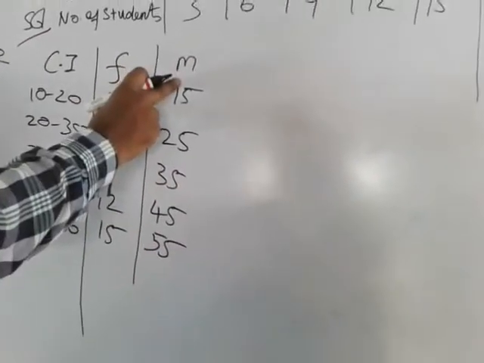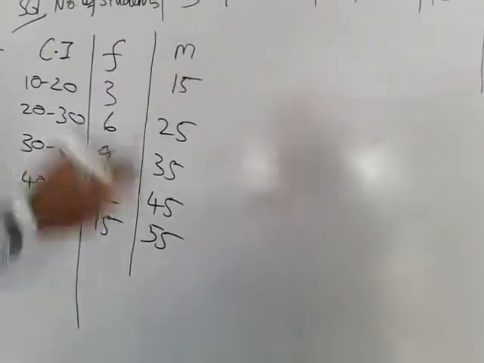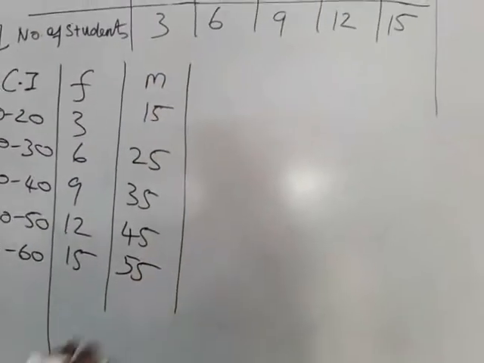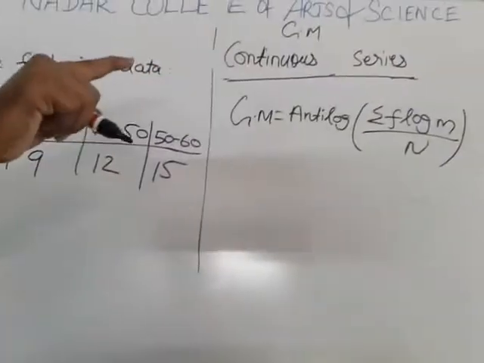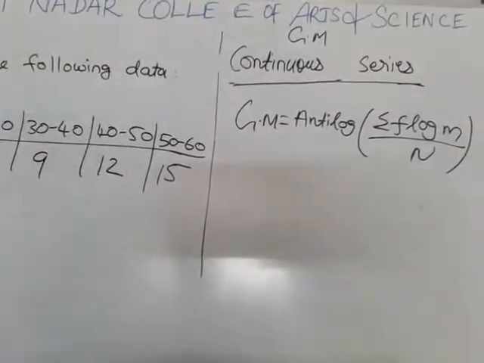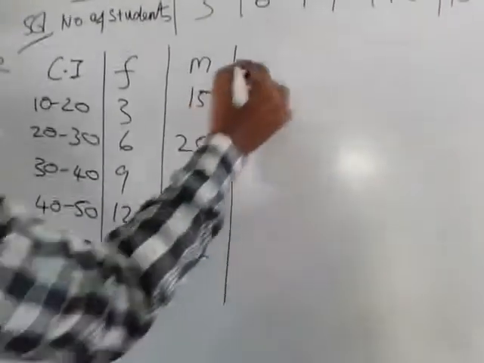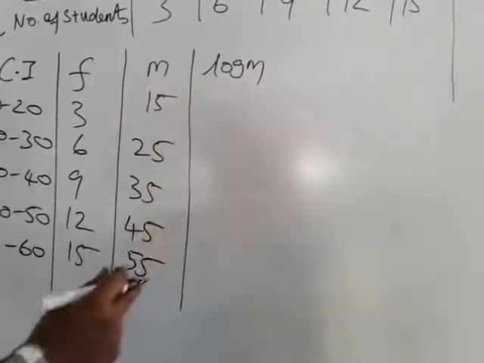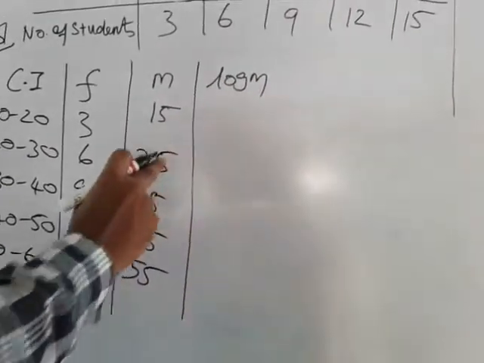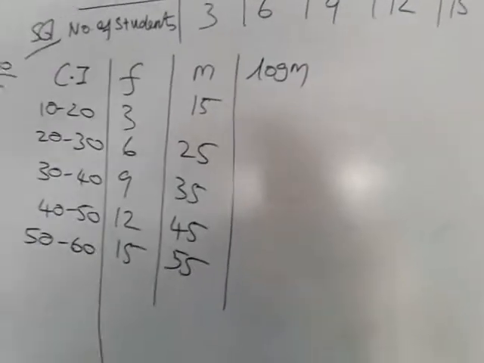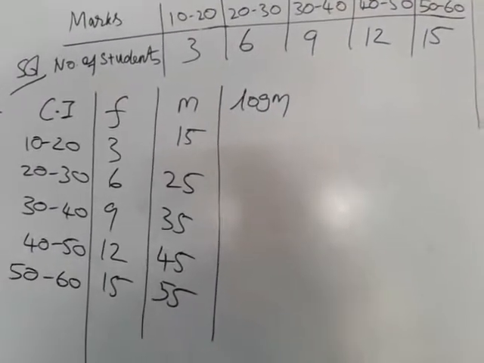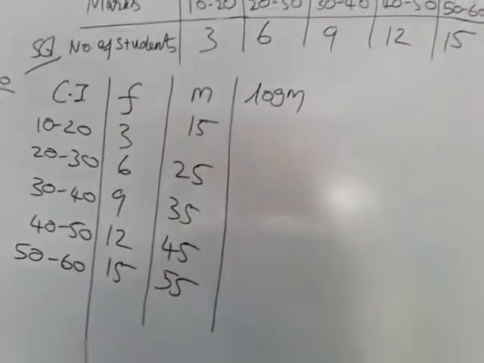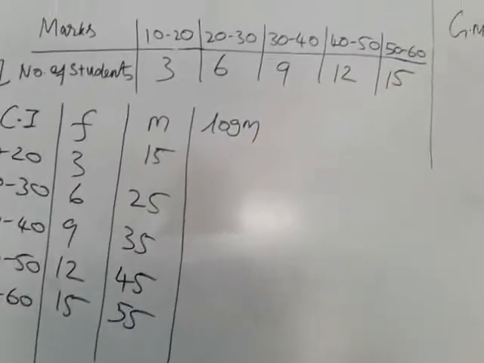In some books they write mid x. Here I am using m. m is the middle value of the class interval. Now what's the formula? f log m. That means for m you find log, for the m value you find the log. Log 15, I have already taught how to find the log of a value. So for each m value you know how to find log, using a scientific calculator.